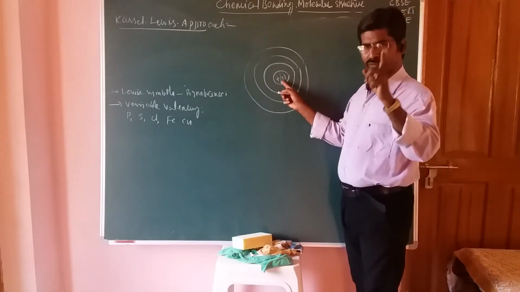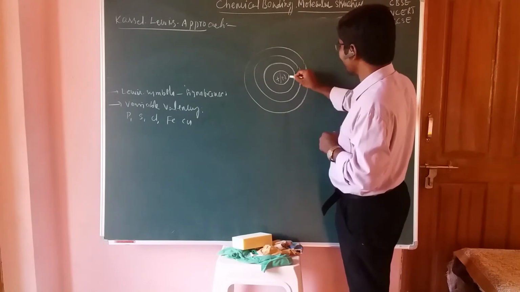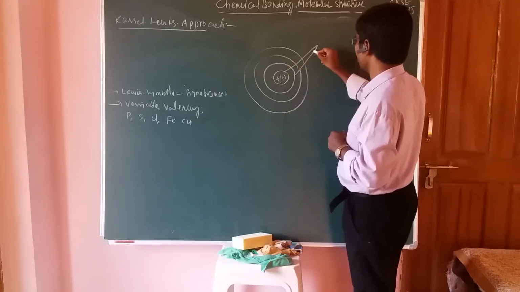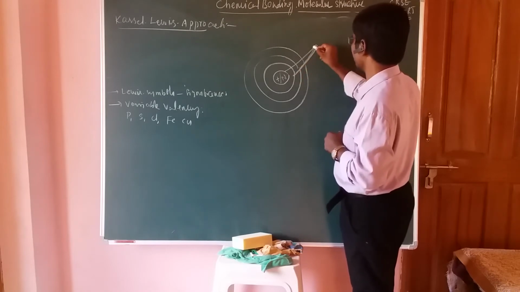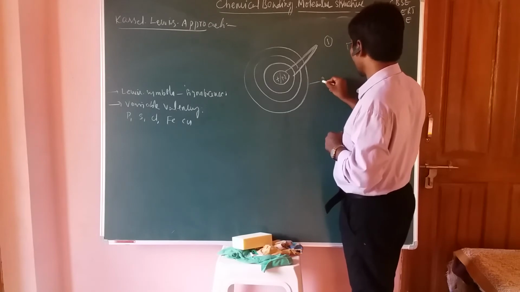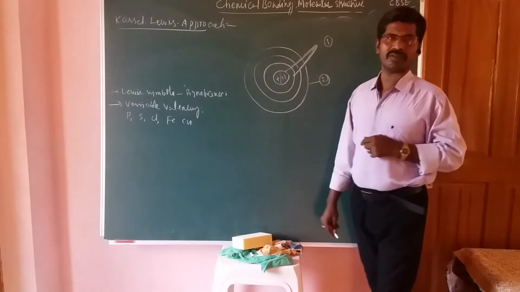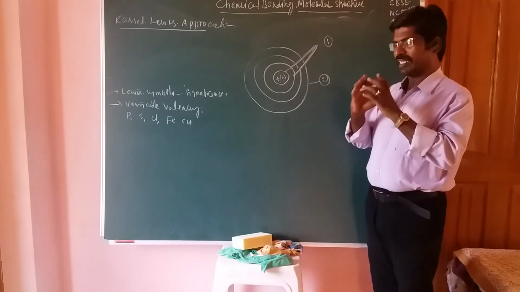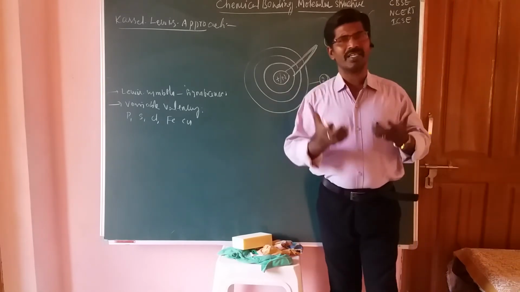Positive part of the nucleus and inner core electrons are one part, and this is called another part, or this one is the second part. The entire atom is divided into two parts for our convenience.